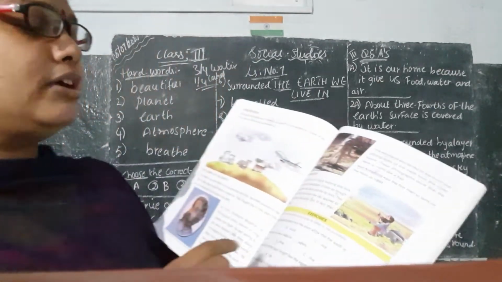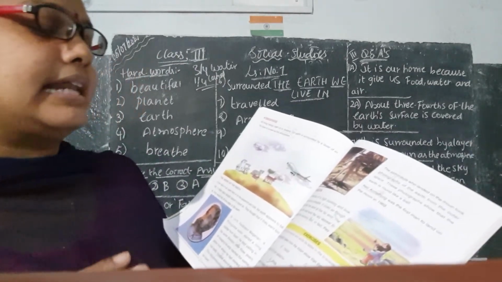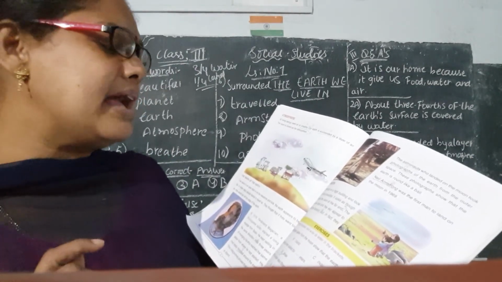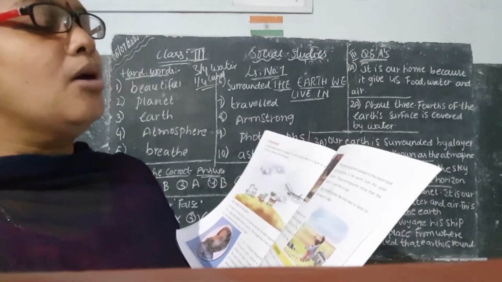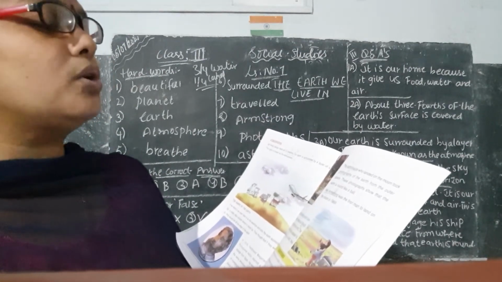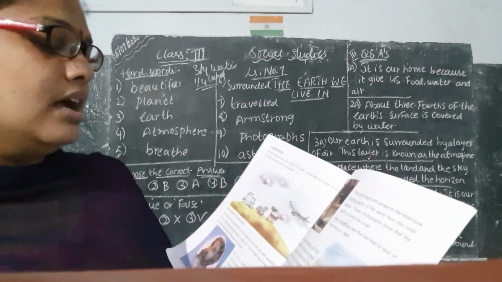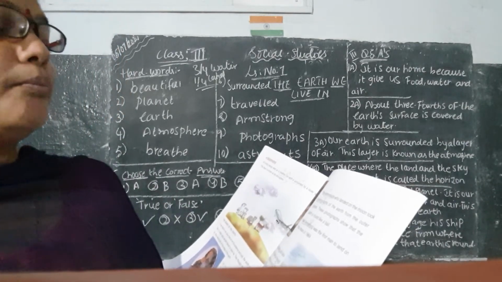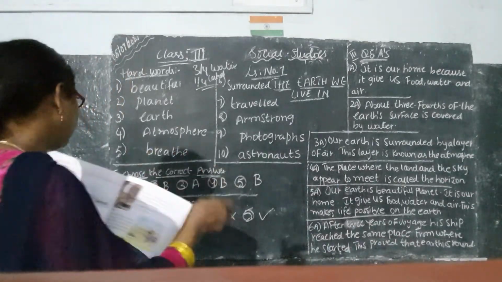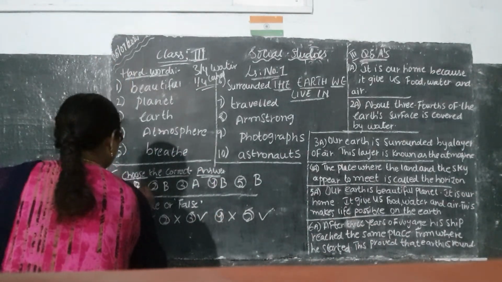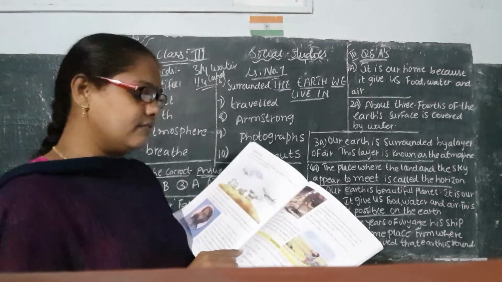Now you see, children, we have the exercise. Shall we do the exercise? Choose the correct answer and write its letter in the brackets. What is the first one? The photographs taken from the moon show that the earth is like, children, what? The earth is like a ball, round, isn't it? First one is what, children? First one is the ball, isn't it? What is the second one?